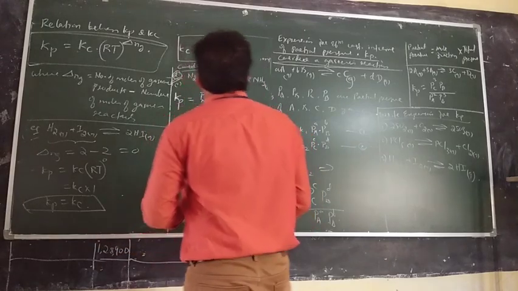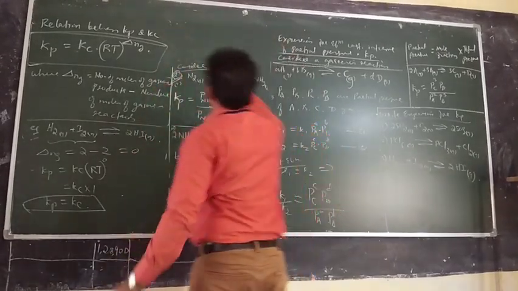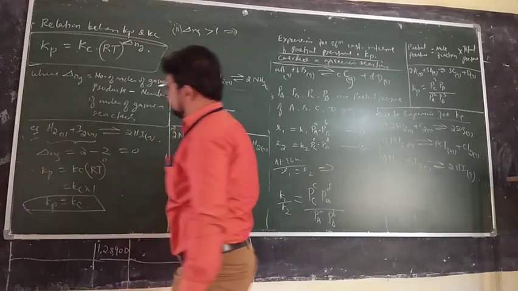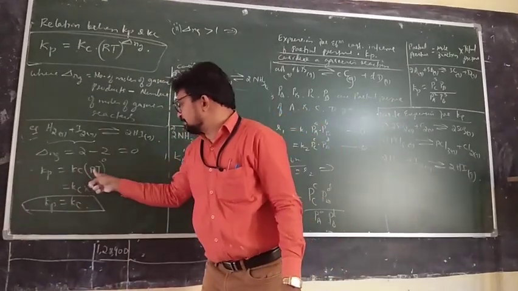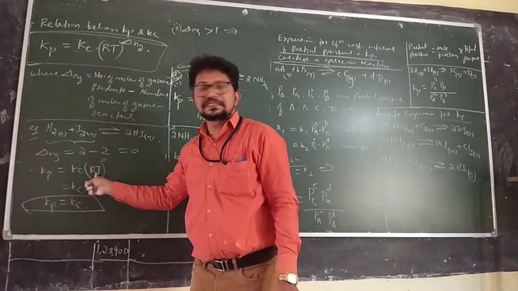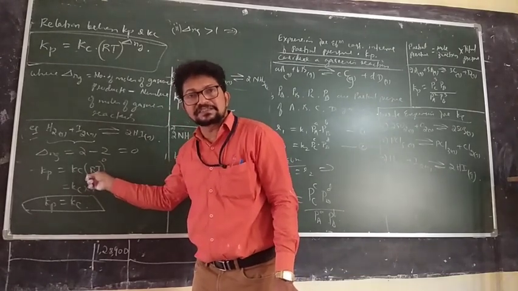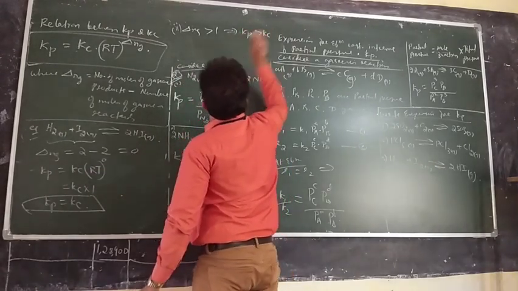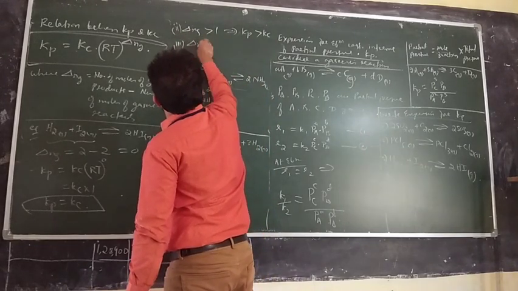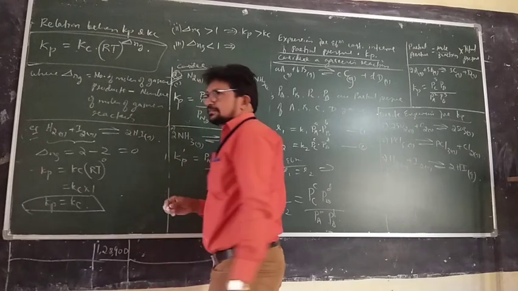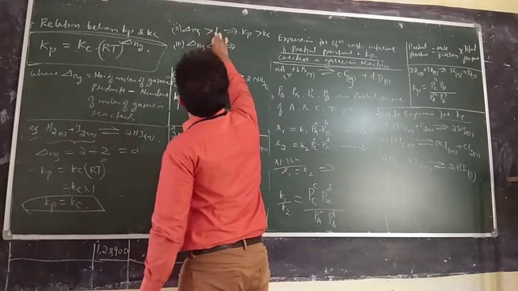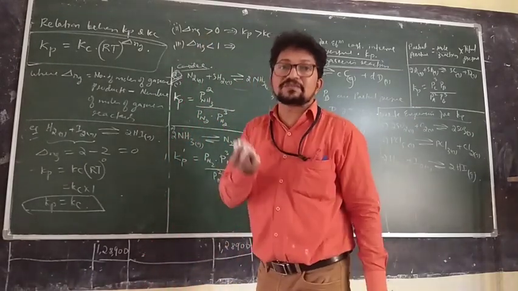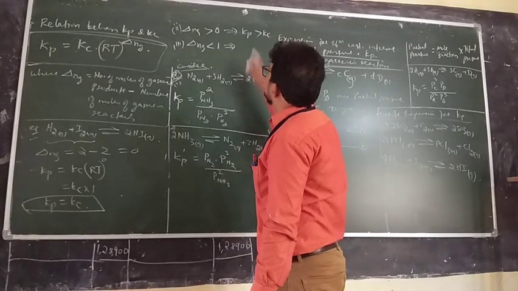Next, suppose delta Ng is greater than 0, say delta Ng is 1, 2, etc. Something multiplied by RT is Kp, meaning Kp is greater than Kc.